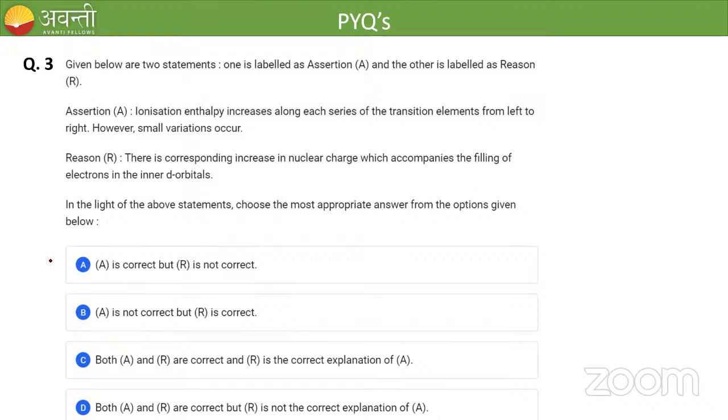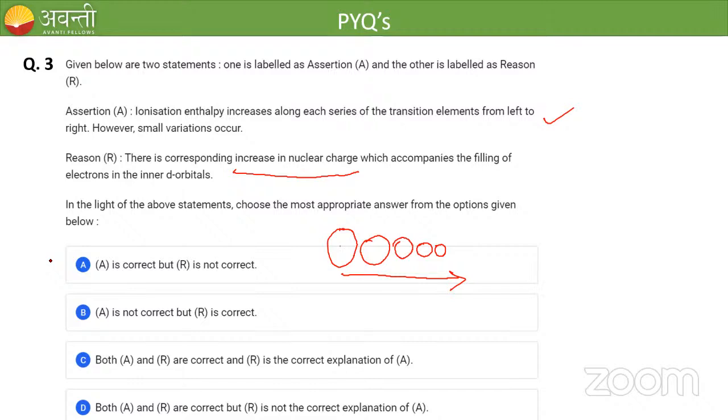Very good. Assertion is correct. So atomic size decreases across the period from left to right, which means ionization energy increases. So assertion is correct. This is due to the increase in the nuclear charge. If I have scandium, titanium, vanadium, chromium, manganese, like this the size decreases and ionization energy increases. So there is an increase in the nuclear charge.